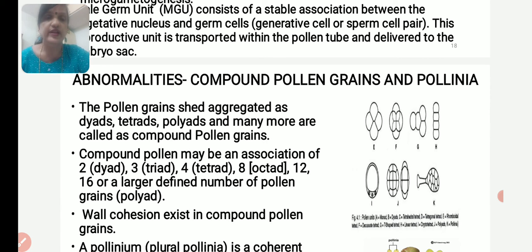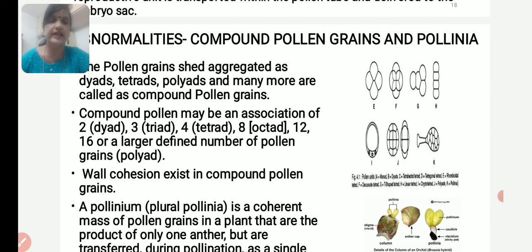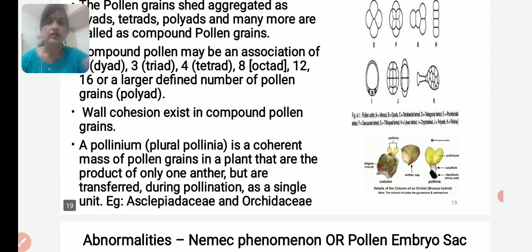What is pollen abnormality? If the pollen grains are shed as aggregates such as dyads, tetrads, polyads and many more, they are called compound pollen grains. A compound pollen grain may be an association of two, that is a dyad, 3 a triad, 4 a tetrad, 8 an octad, or 12, 13 or a large defined number of pollen grains, a polyad. Wall cohesion exists in compound pollen grains.